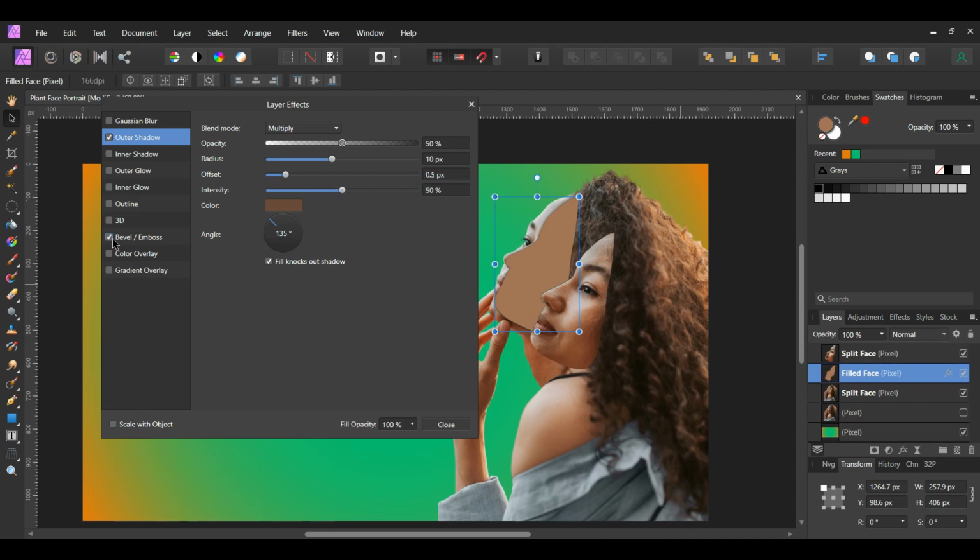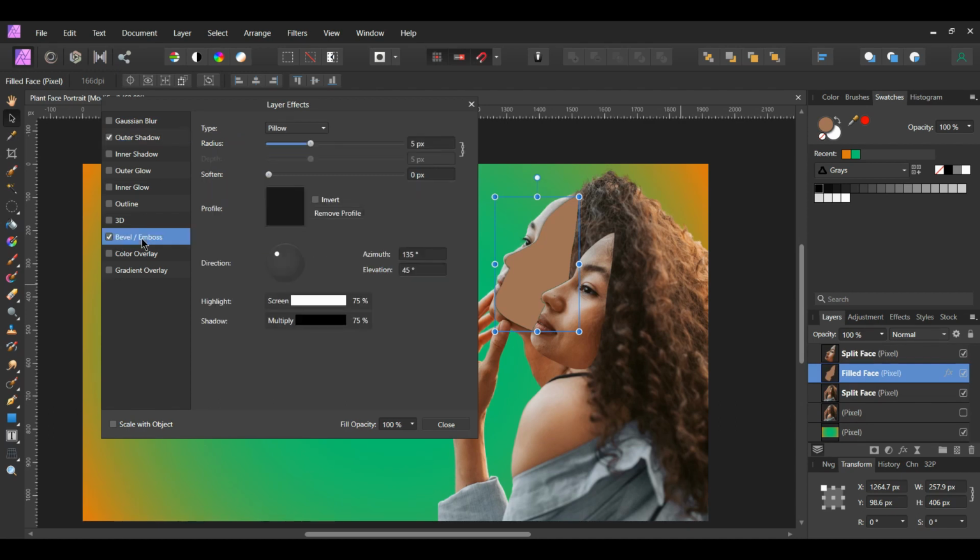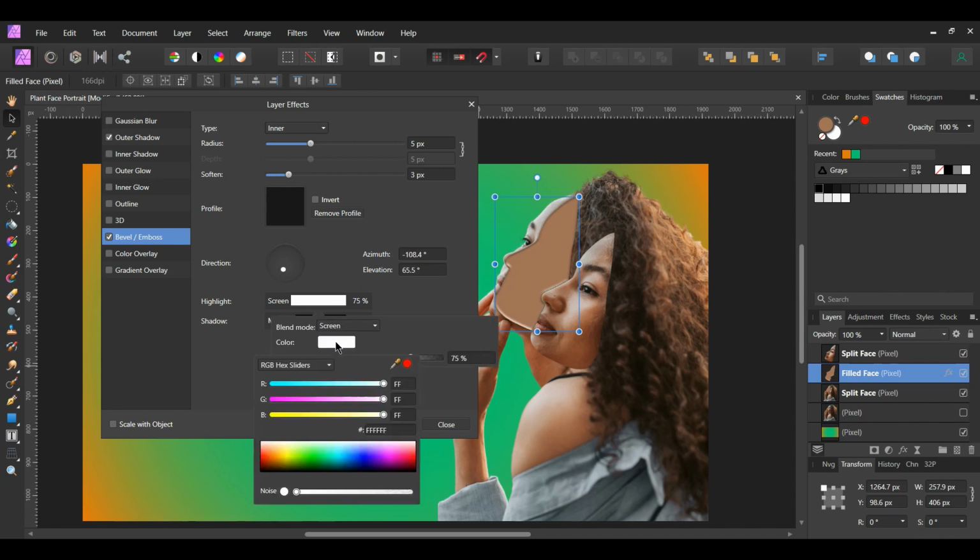Then check Bevel and Emboss. Set the type to Inner, radius to 5 pixels, soften to 3 pixels, azimuth to negative 108.4 degrees, and elevation to 65.5 degrees. After that, go to highlight, set the blend mode to screen, and set the color to 684939.